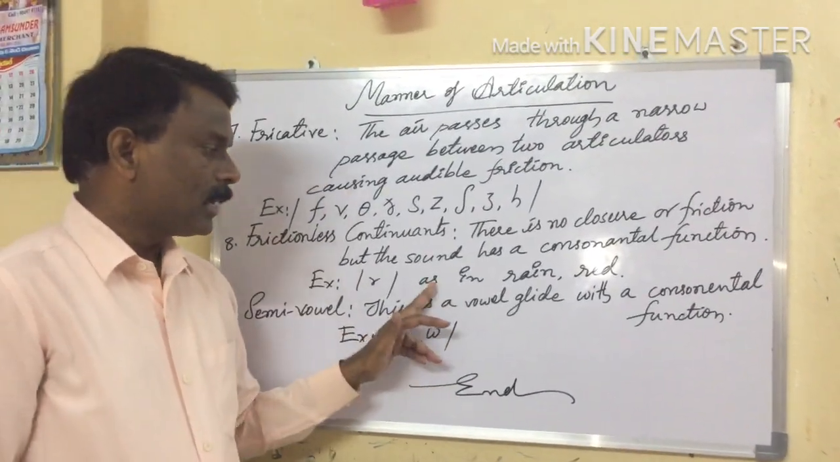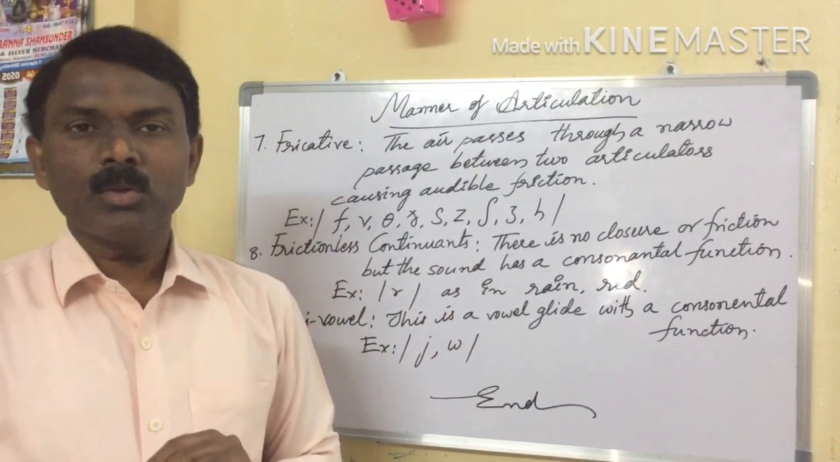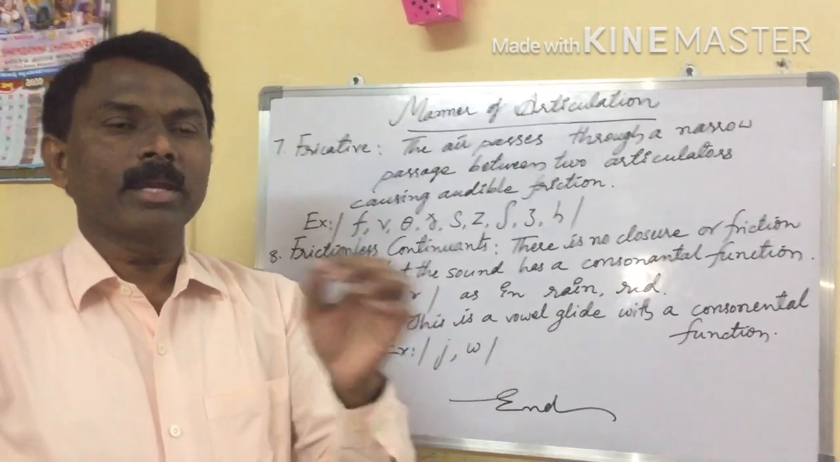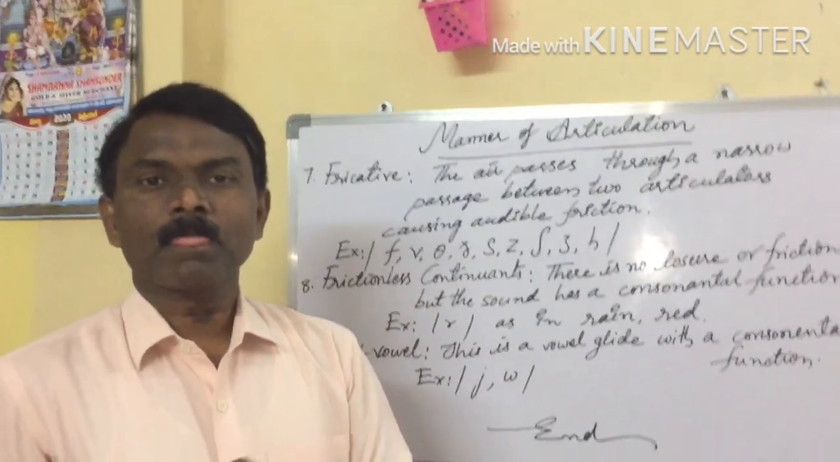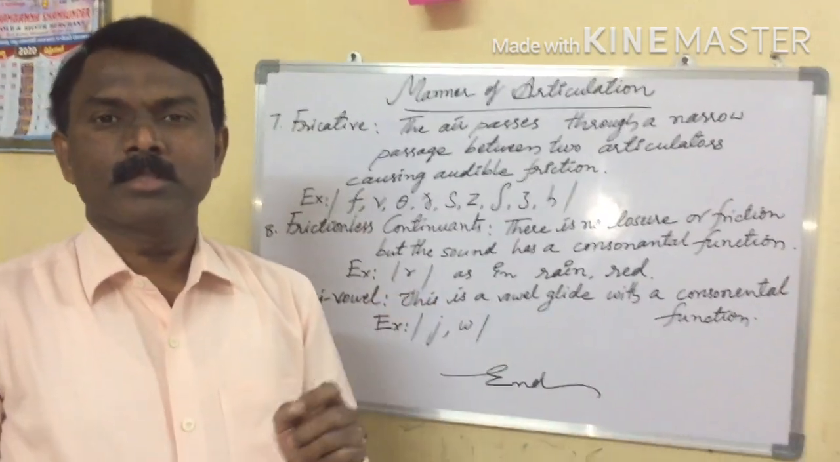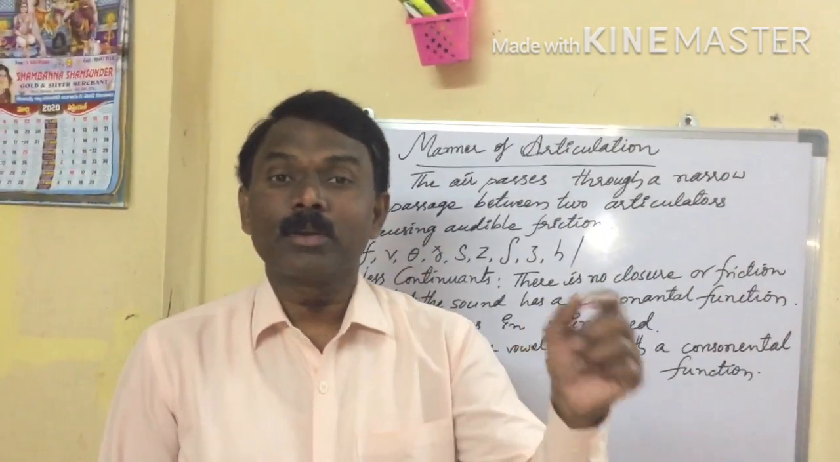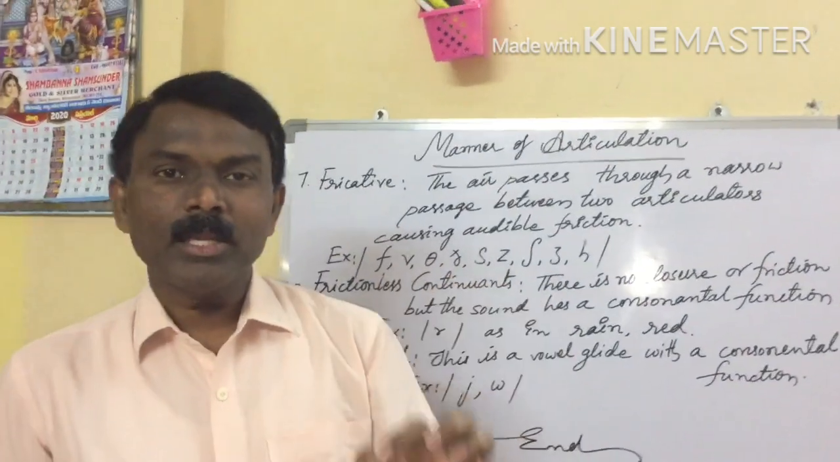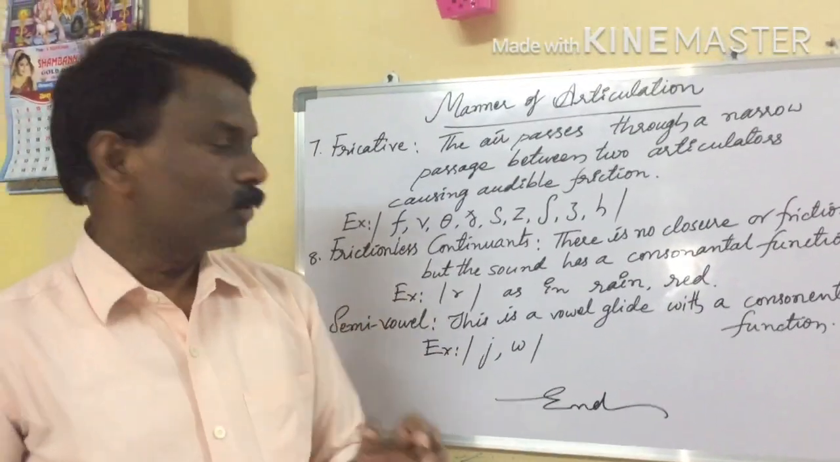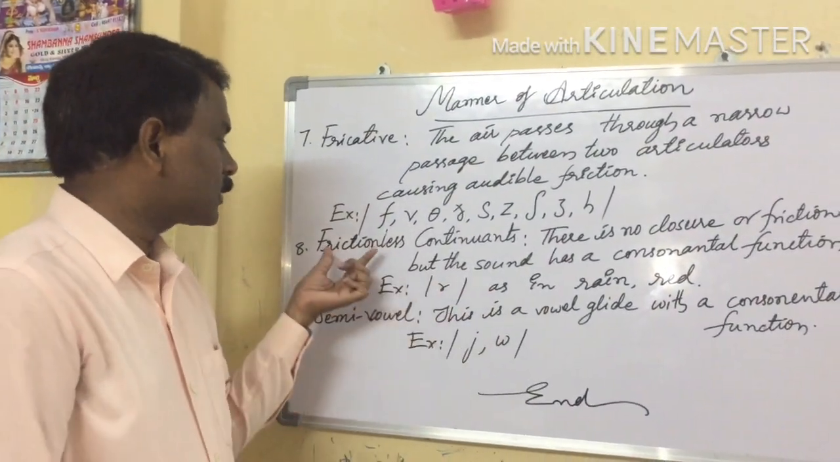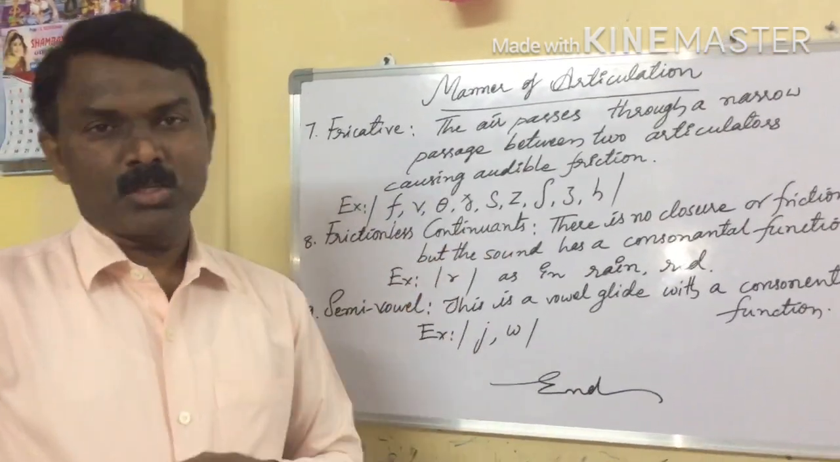For example, as in rain. How are we producing rain? Just rain, red, rain, red, rain, red. So simply we are producing raw sound. That's why this kind of sound is called frictionless consonant.